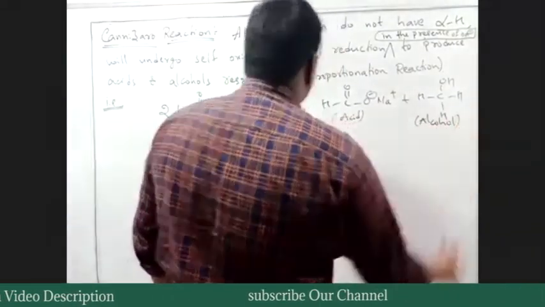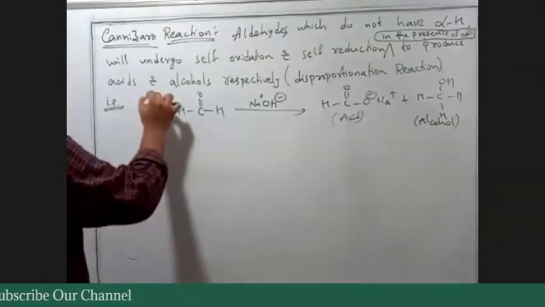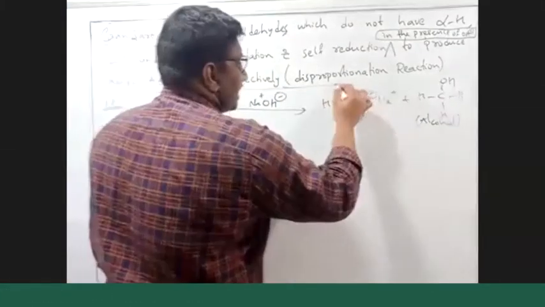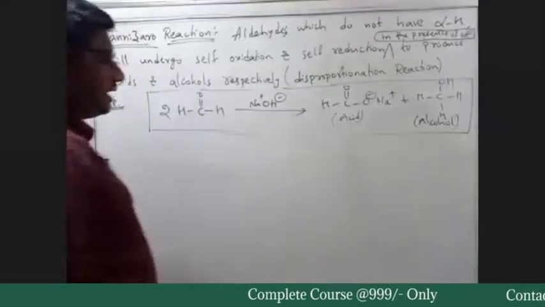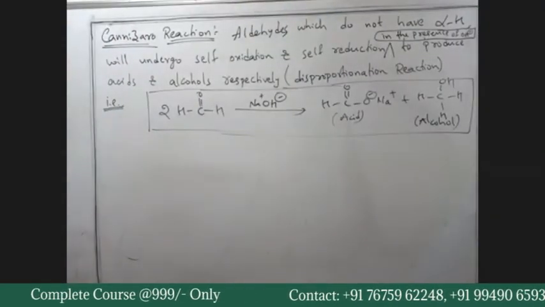It was an alcohol. So this reaction as a whole is an oxidation as well as reduction reaction.